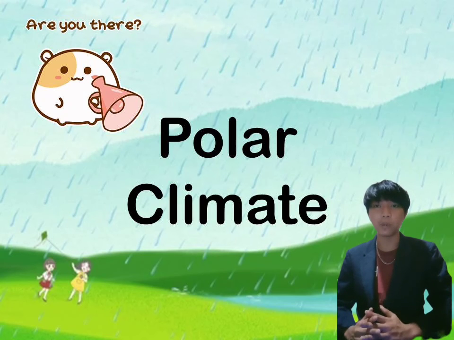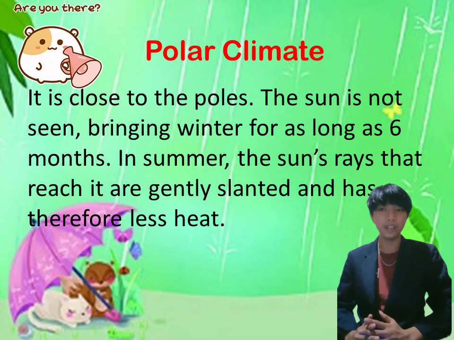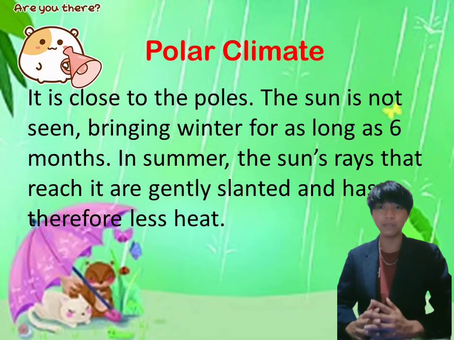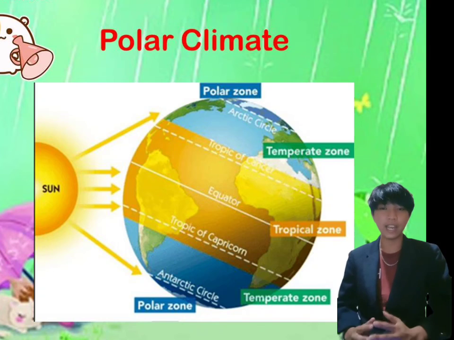The third one is polar climate. It is close to the poles. The sun is not seen, bringing winter for as long as six months. In summer, the sun rays that reach it are gently slanted and therefore have less heat. Examples of these polar climate countries are Canada, Norway, Finland, and Russia.